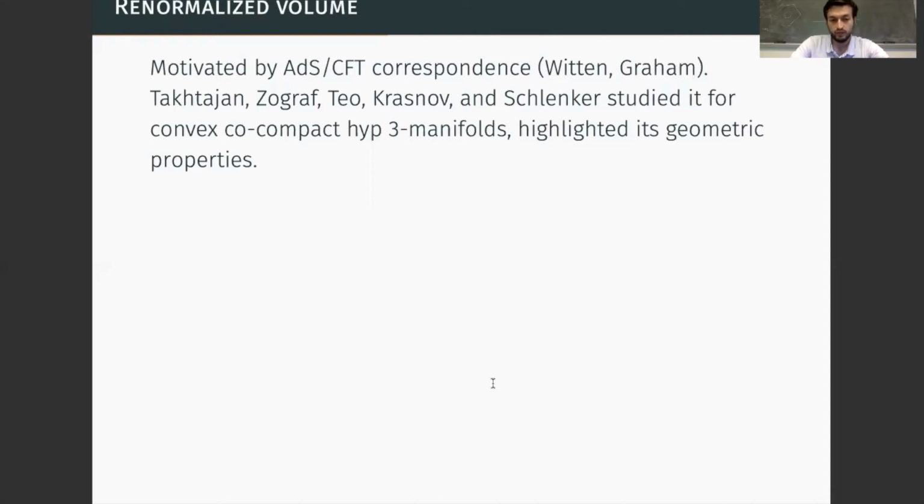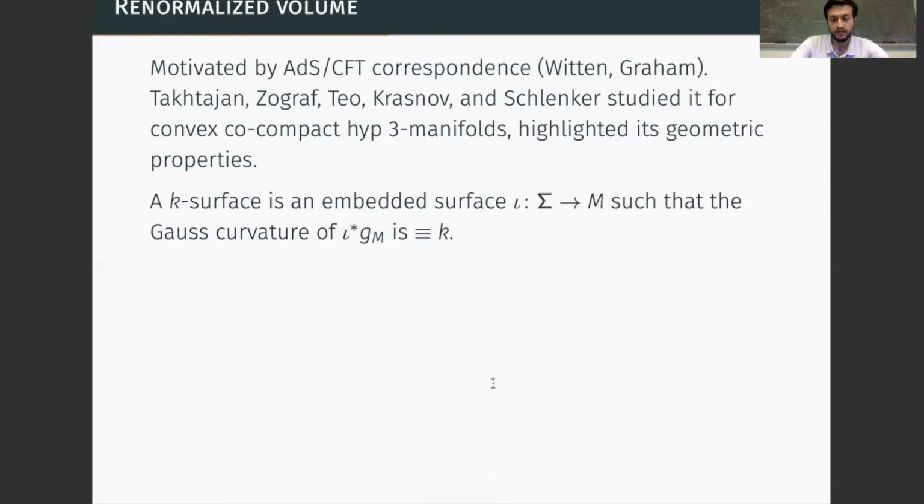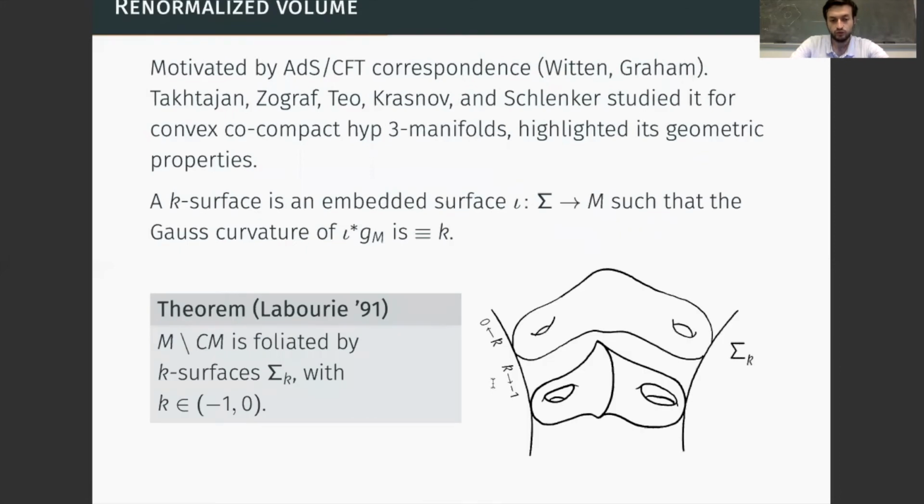What we mean by a K-surface is an embedded surface inside the hyperbolic manifold M, such that the intrinsic metric of the surface has constant Gaussian curvature equal to K. A result due to Labourie then tells us that the complementary region of the convex core of the manifold is foliated by K-surfaces.